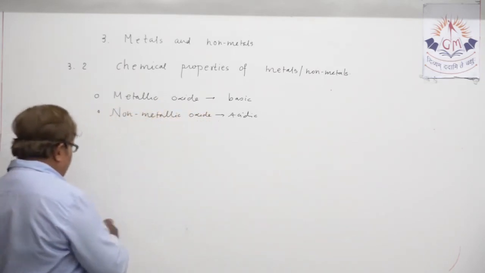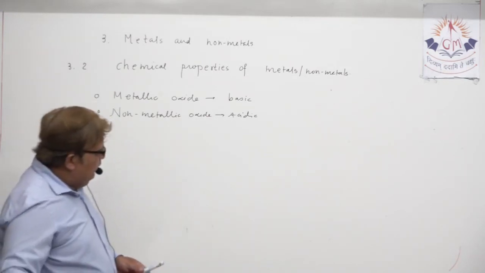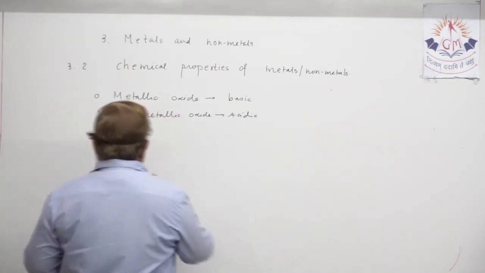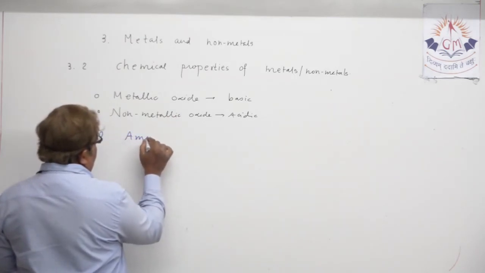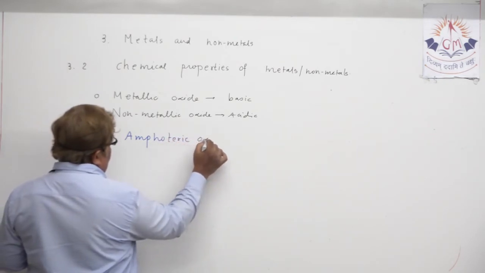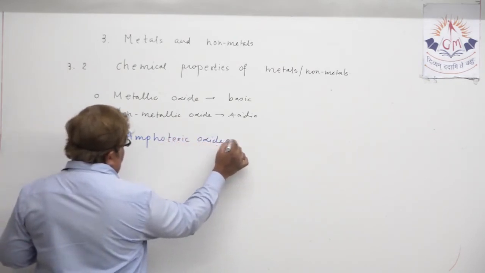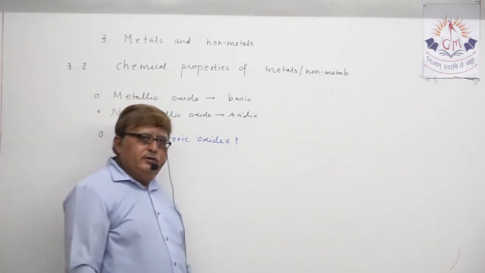We can call it amphoteric oxide. Let us try to understand this word, amphoteric oxide. What is the meaning of amphoteric oxide?